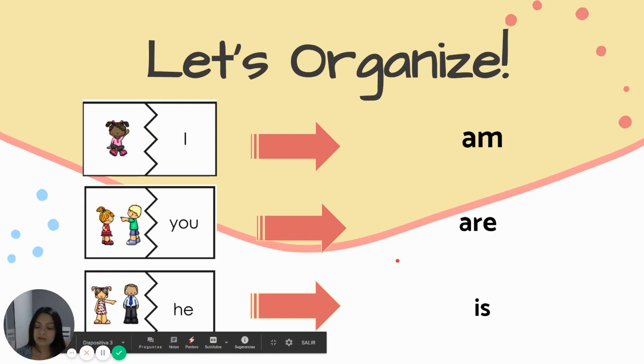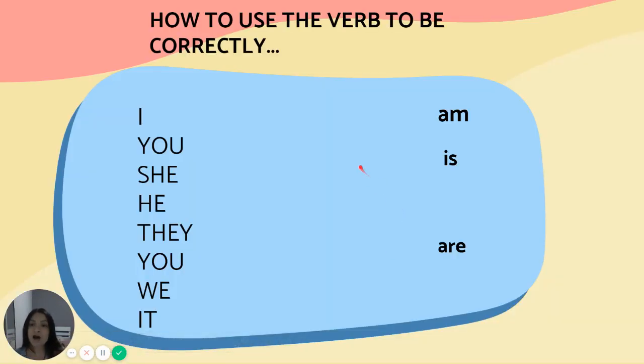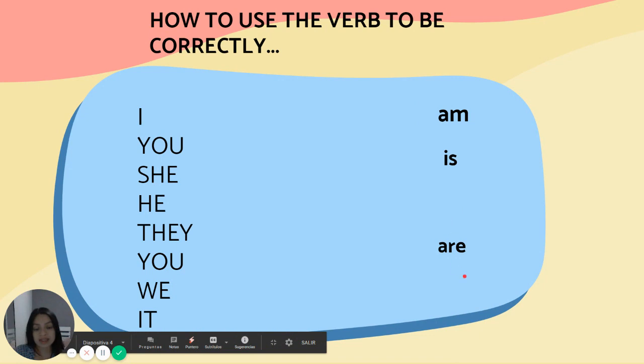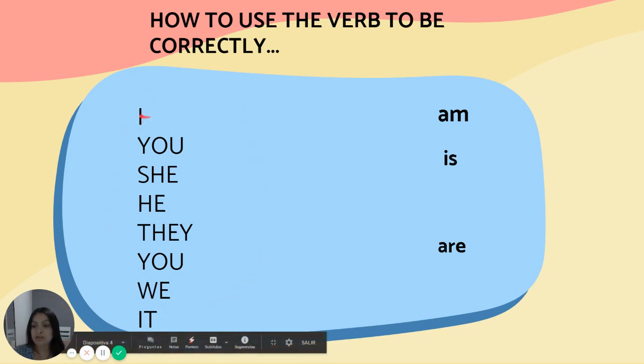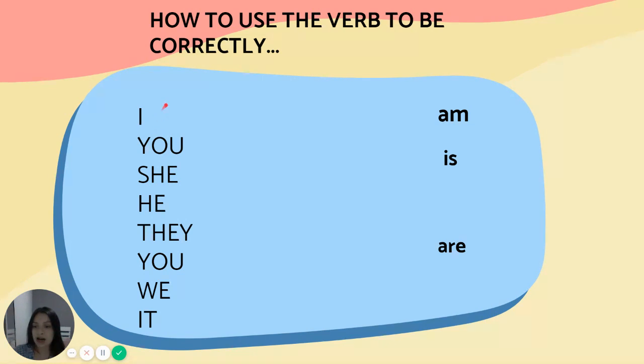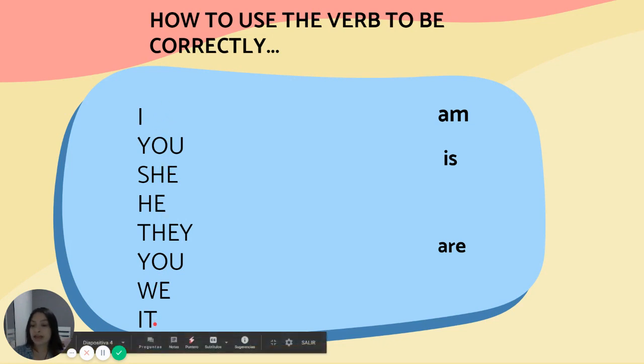Okay, but we are going to look at it in the next presentation. So, how to use the verb to be correctly. We have here the 3 words, am, is, and are, and we are going to learn how to use the verb to be correctly with the personal pronouns. Here we have all the personal pronouns: I, you, she, he, they, you, we, and it.